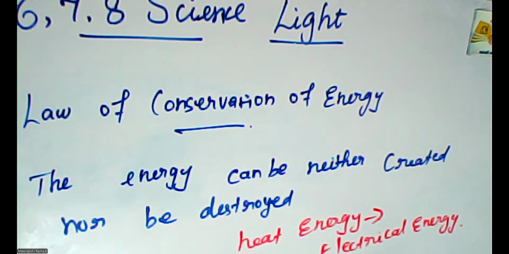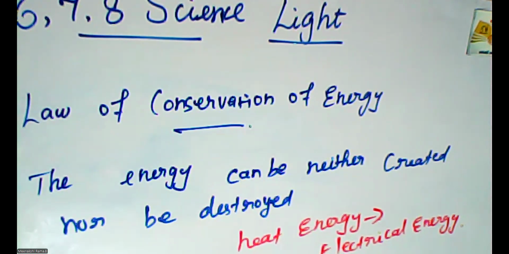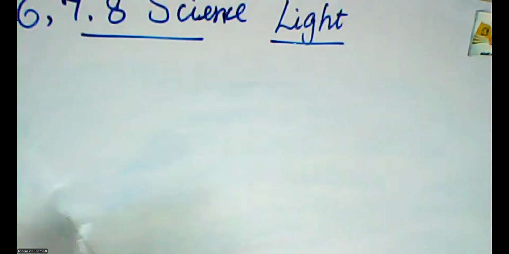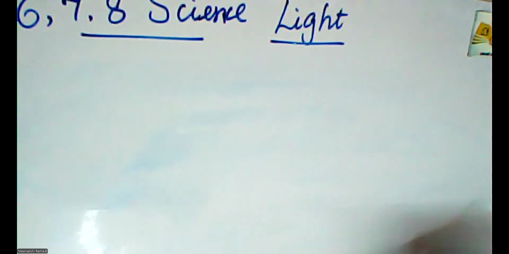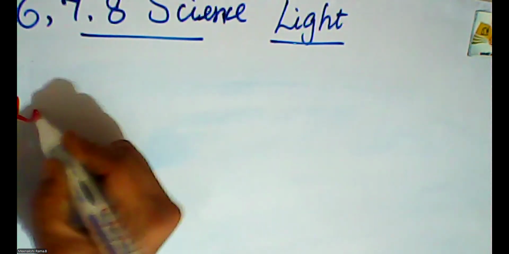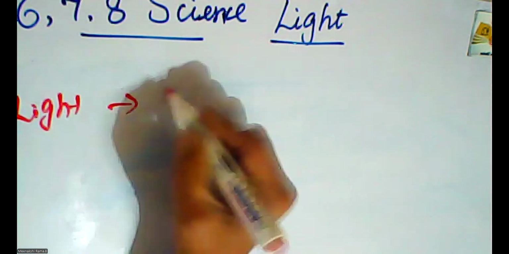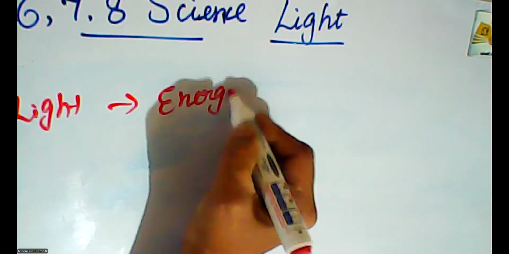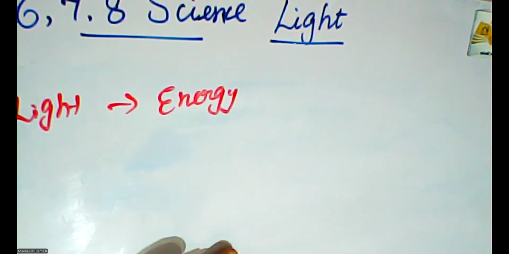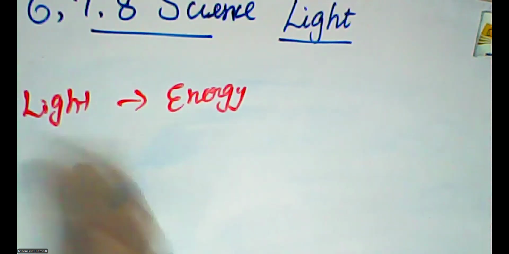In this session, we are going to learn some properties of light energy. Light is a form of energy. What are the properties?